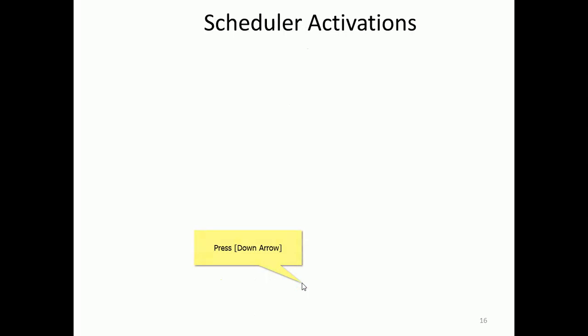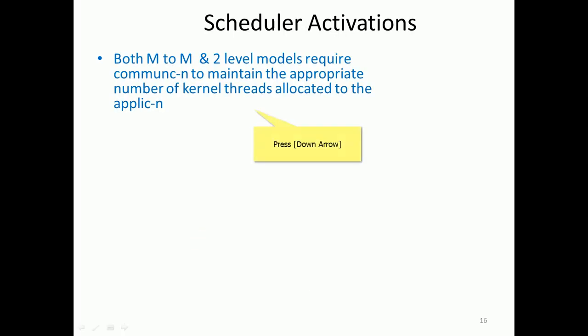Now scheduler activation. We have seen the models of the relation between user threads and kernel threads: many to one, one to one, and many to many. Especially the many to many model was rich in communication.